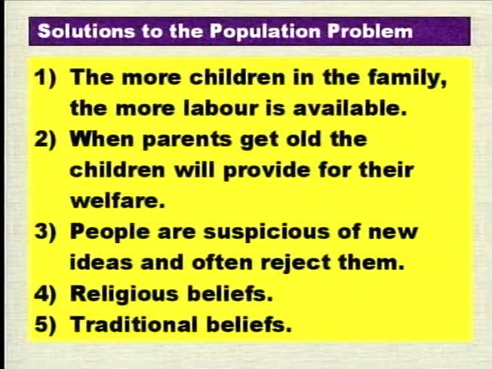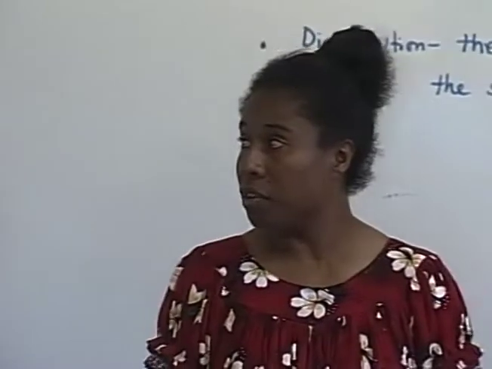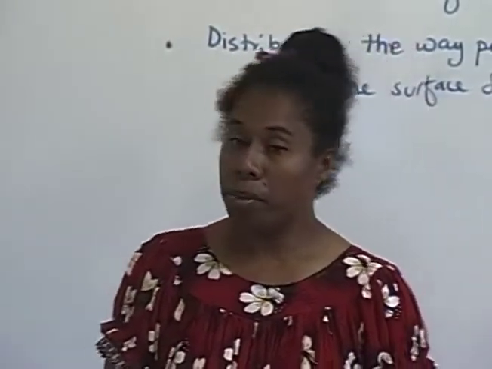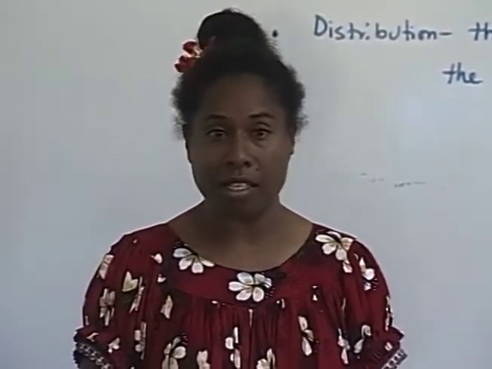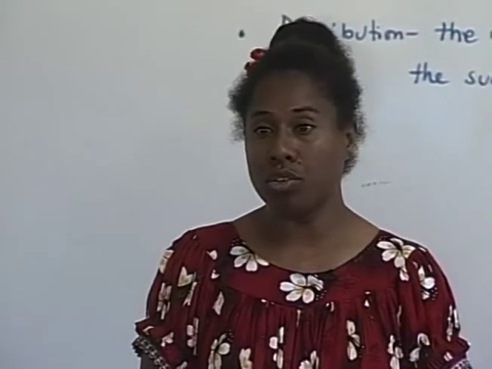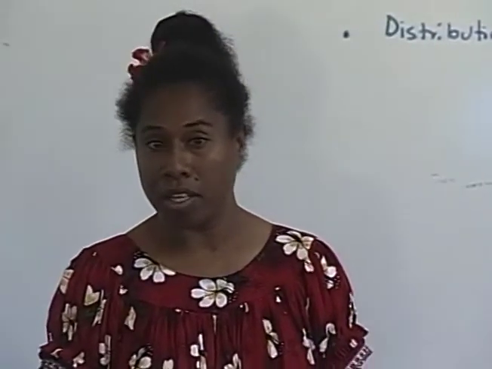There are also religious beliefs. Some religions encourage a lot of children in the family. And also, there are the traditional beliefs that people have. These are some of the reasons why people are sometimes reluctant to follow birth control and family planning methods.